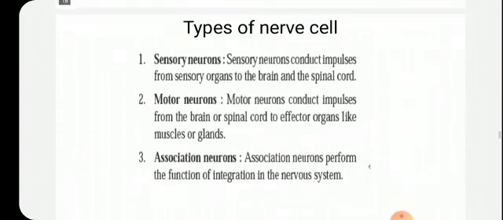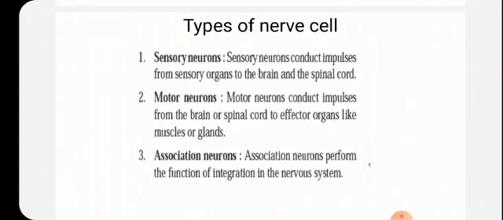So see here, we have three different types of nerve cells: sensory neurons, motor neurons, and the association neurons. Sensory neurons conduct impulses from sensory organs to the brain or to the spinal cord.